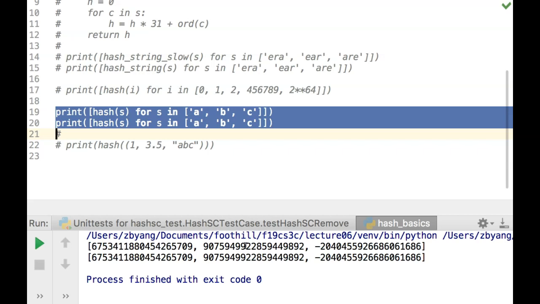So what actually happens is each time a new Python process is started, it has a different random seed for string hash generation. That's why across different Python processes, even for the same string, the hash is different. Now, in the same process, though, the hash for the same string is going to be the same. That's why I run it twice. In the same process, it's the same.